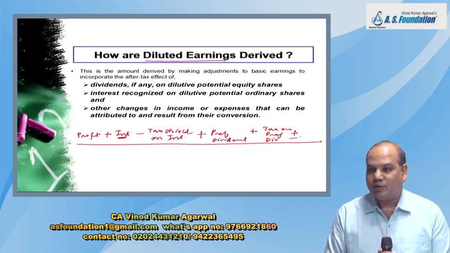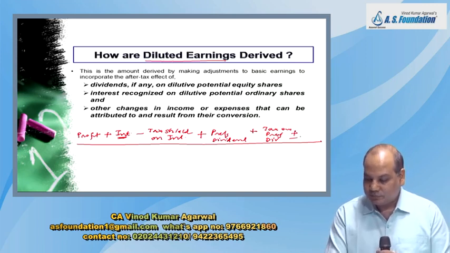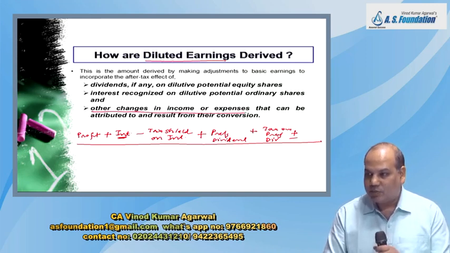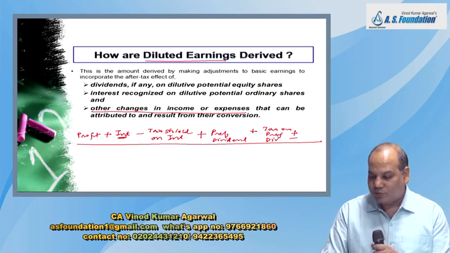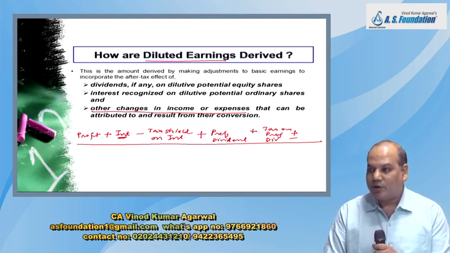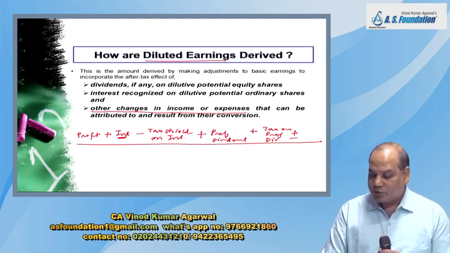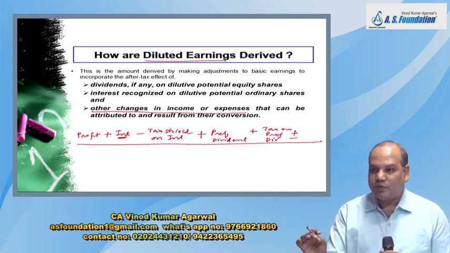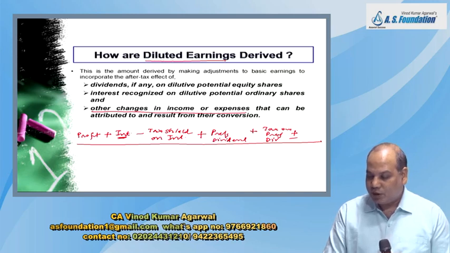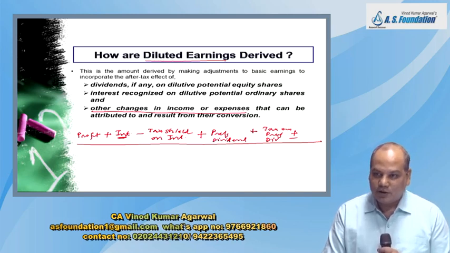And then I have written one more thing at the end, plus minus any other change in income or expense that can be attributed to and result from their conversion. Now, what do you mean by that? Suppose, for example, the salary of the employee is paid on the basis of profit, correct?